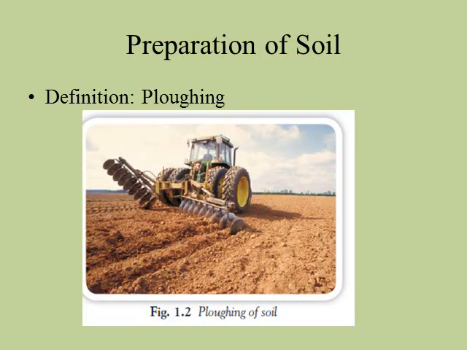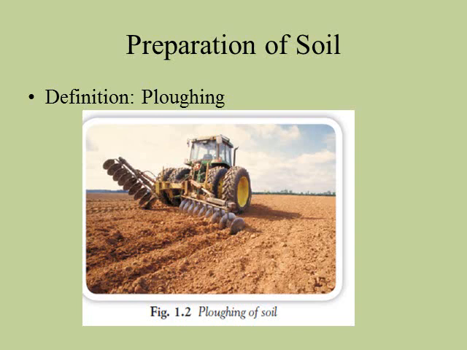If we want to increase food production, then we can sow good quality seeds. Also we have to improve the methods of sowing. We can also make the soil rich in nutrients and use better techniques for harvesting the crop. So the scientists have developed some agriculture practices. The first agriculture practice is the preparation of soil.